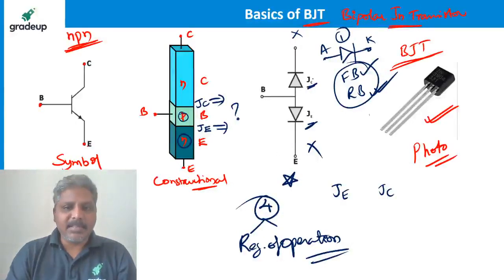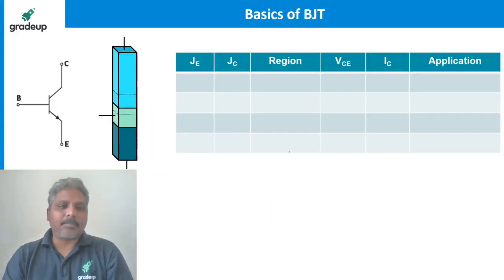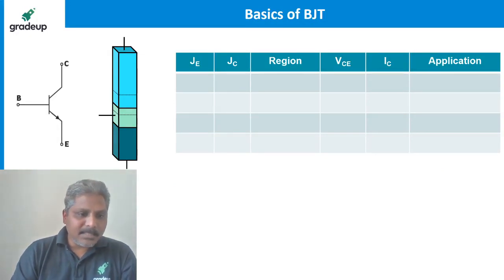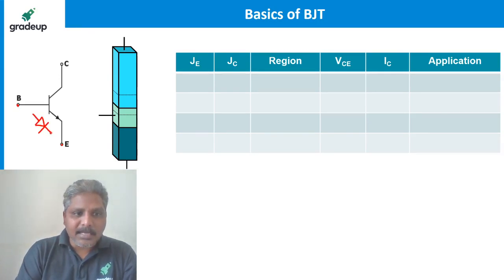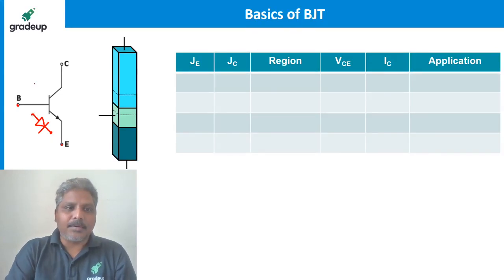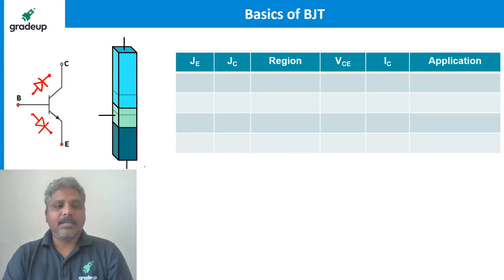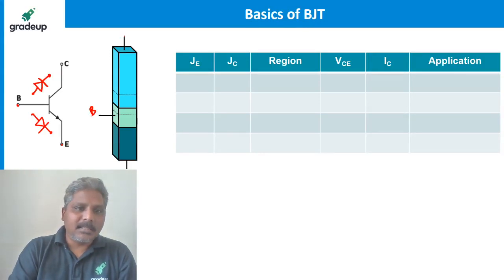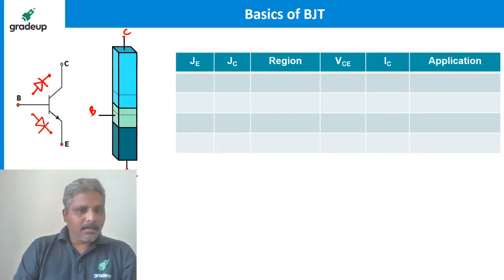It is just dealing with the junctions, right? Between base and emitter, and between base and collector, are the two junctions. So we need to understand these regions of operation. This is base and this is emitter. Between these two, it is just like a diode. I am again telling you, it is not a diode, it is like a diode. And between these two, I have another junction which is like a diode, because the junctions are like that. This is the base, this is the collector, and this is the emitter. These are the regions, right?